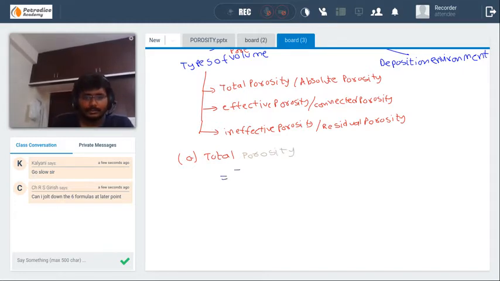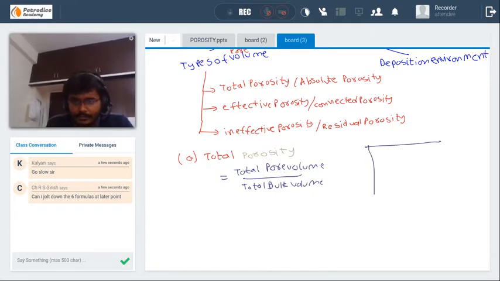It is defined as total pore volume divided by total bulk volume. See, if you take a rock, there are several types of pores in it.